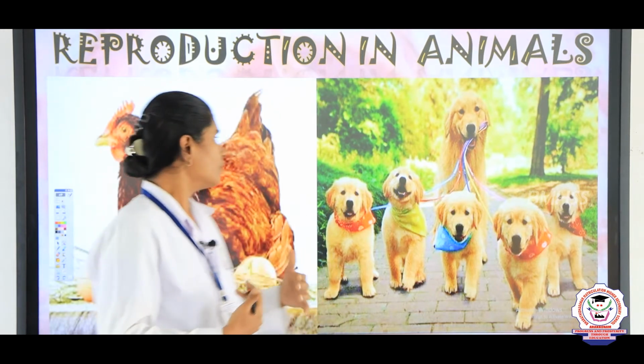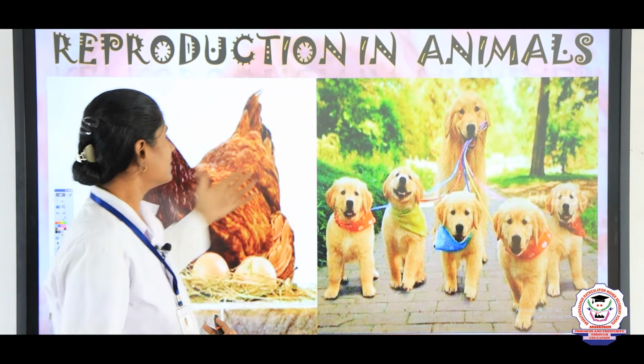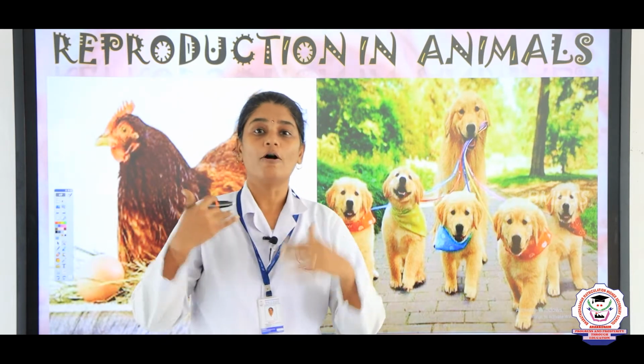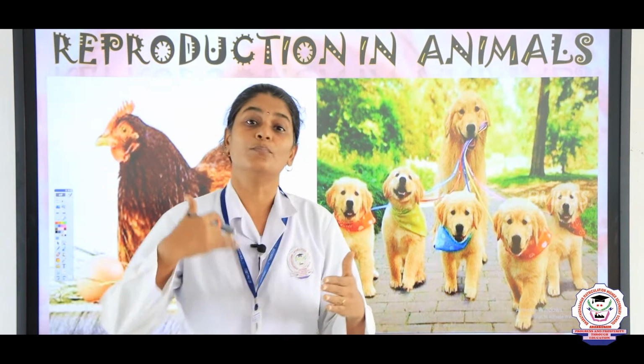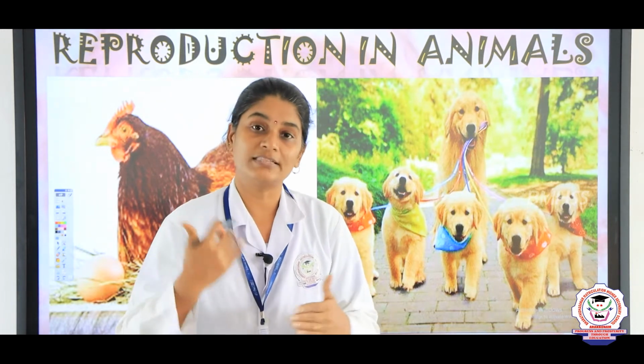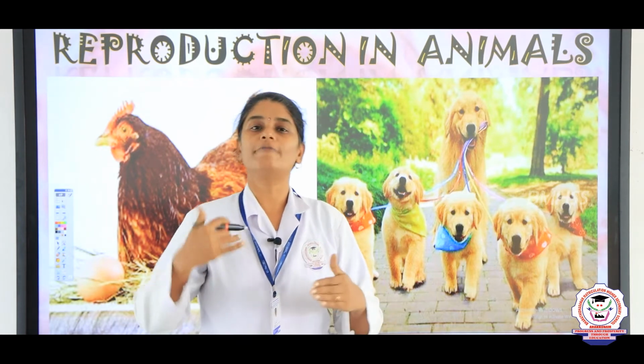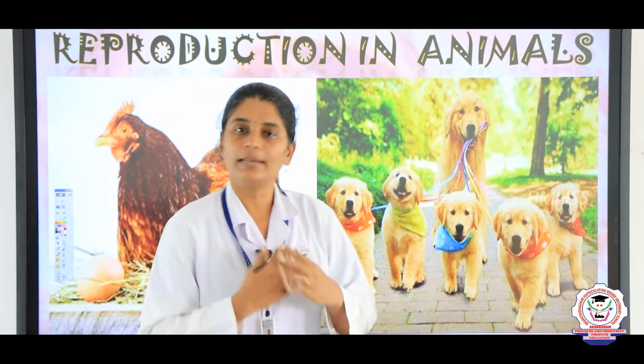The process of living things producing more of their own kind is called reproduction.